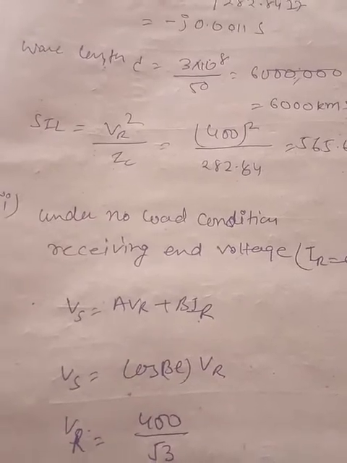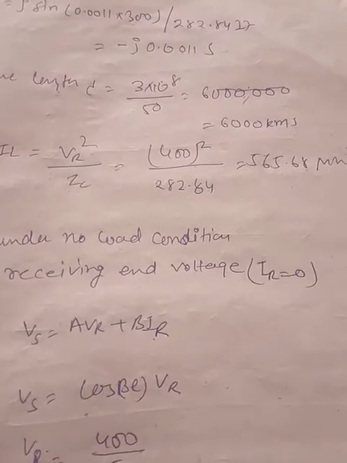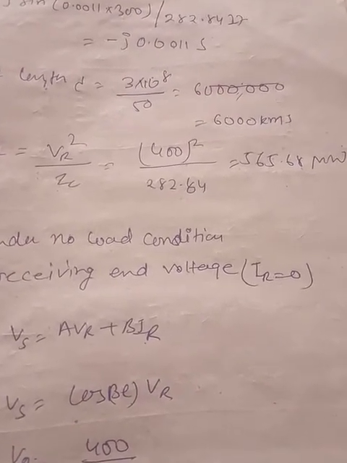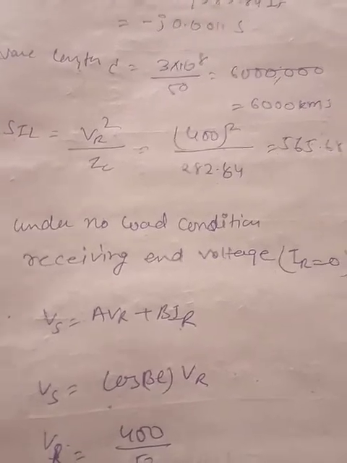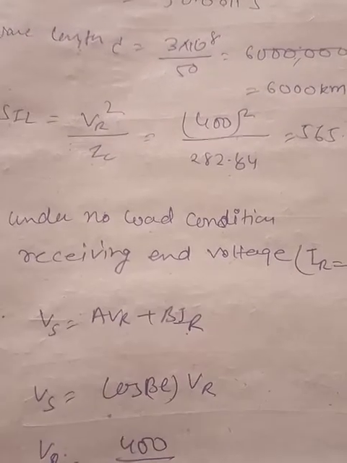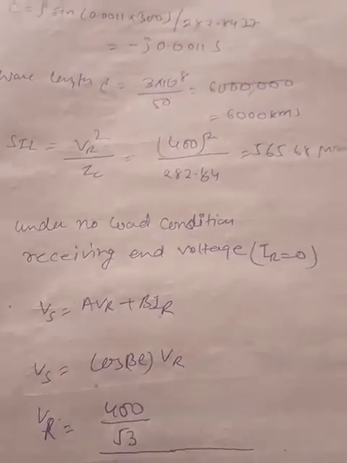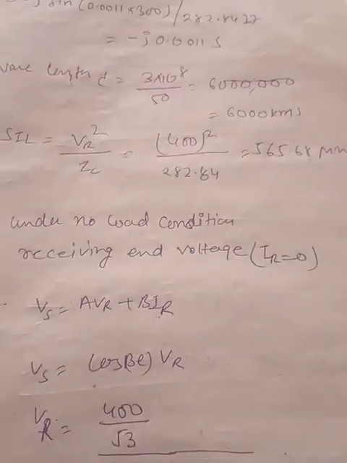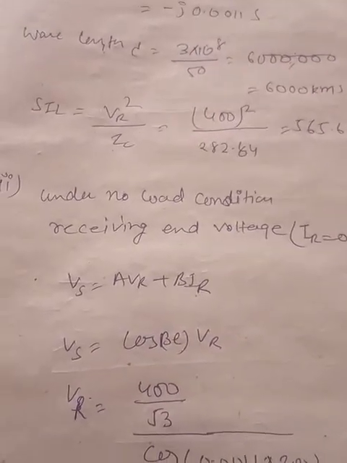Now in order to mitigate this, we will put a shunt reactor there, so we have to find out the value of the shunt reactor. First we will go through the transmission line parameters and the relation between sending end and receiving end quantities.